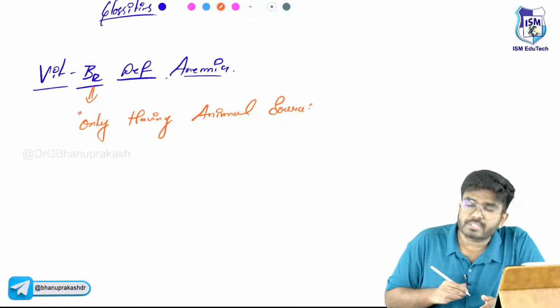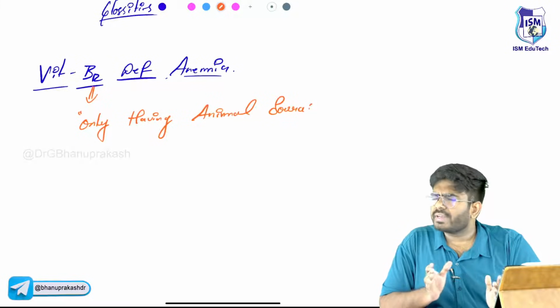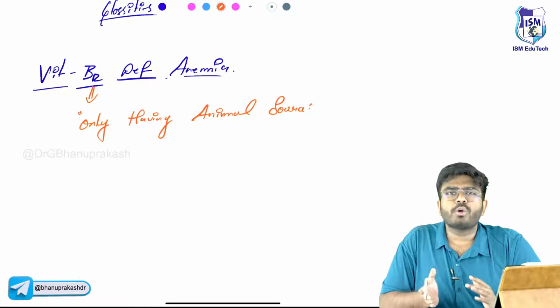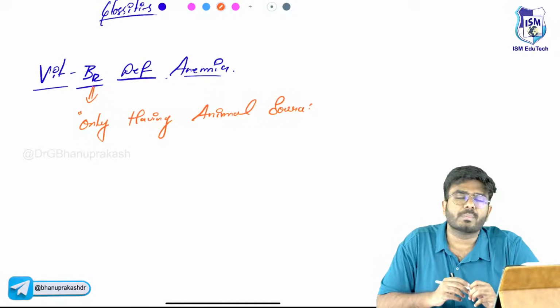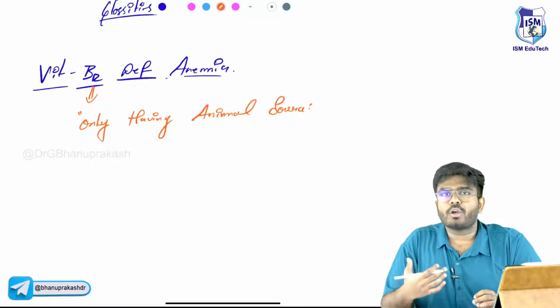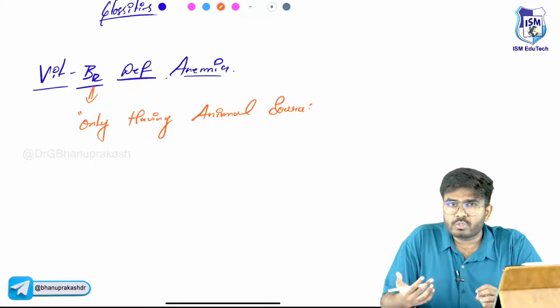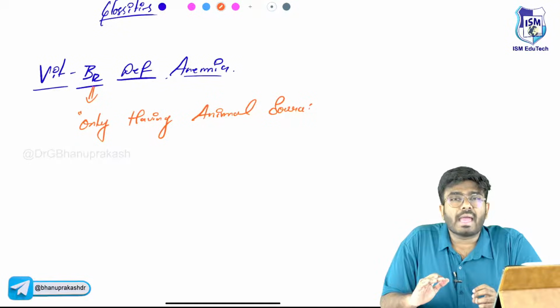It's having only animal sources. Usually we have enough vitamin B12, and patients won't go into vitamin B12 deficiency unless the person is a pure vegan. Not even vegetarians, but vegans, those people who don't consume any animal product.